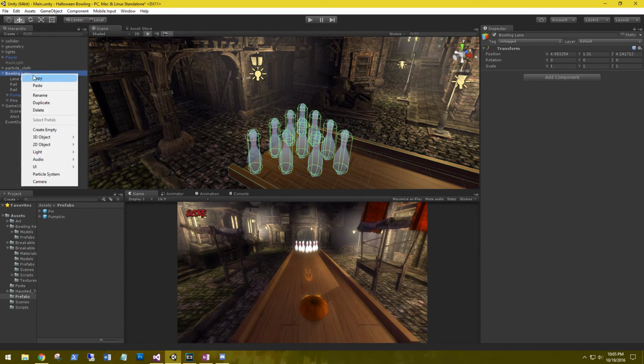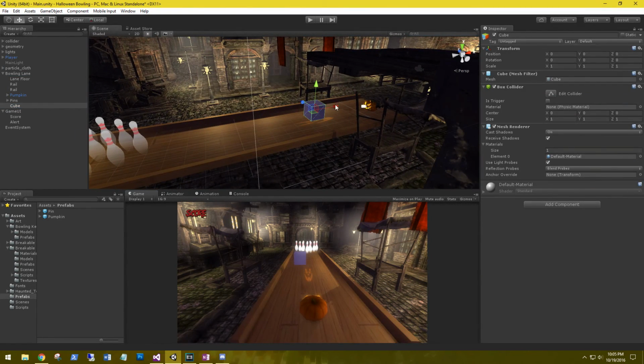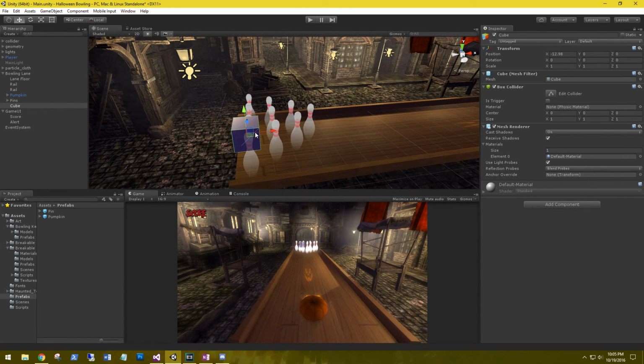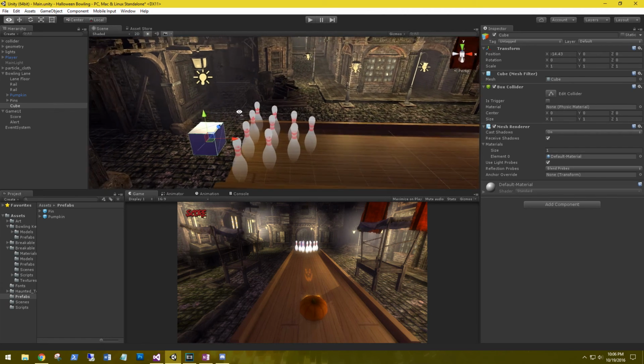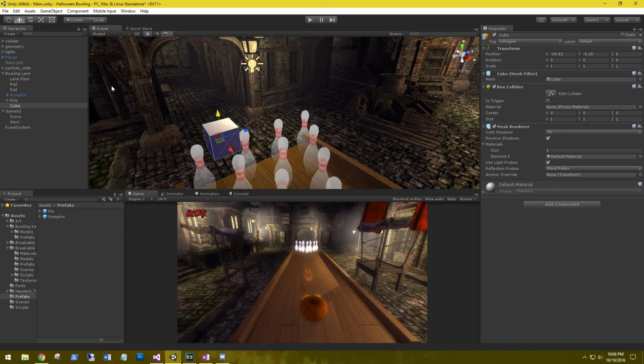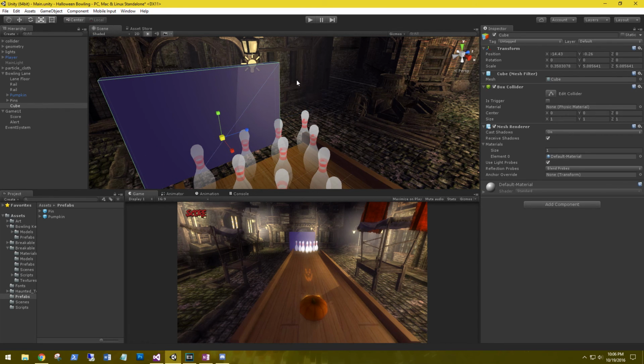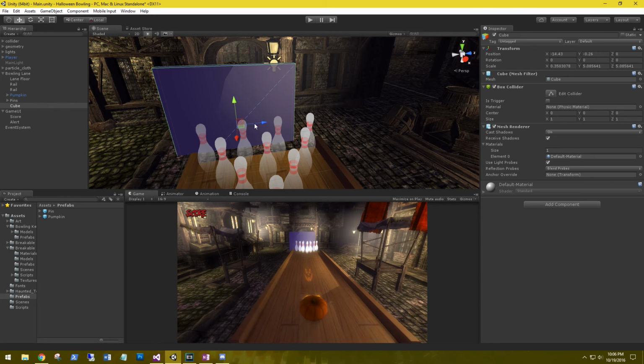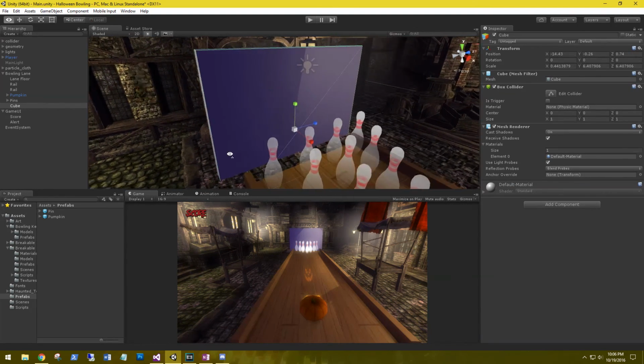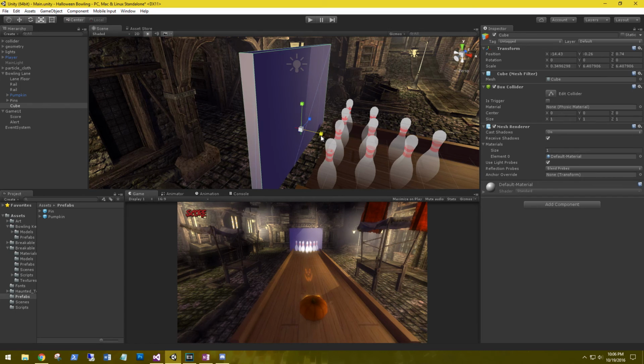So let's go to the bowling lane, create a 3D object, cube, and drag it to the very end of the lane, about right there. Give it a little room to come off the court. Down a little bit, and let's resize it into a flat object. Quite large. A bit larger. That should be good. Let's make it a little thinner.